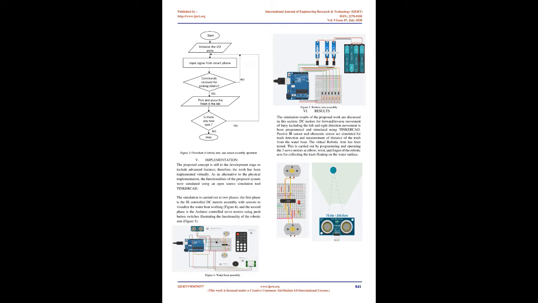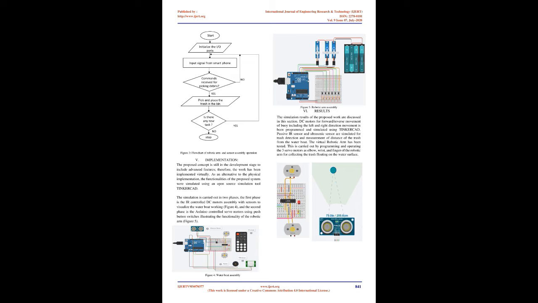The system design concept is explained in 2 stages. The first stage involves the water boat with sensors assembly, and the second stage is the robotic arm. Hardware requirements. The hardware of the system is based on the Arduino-Uno platform. 2 Arduino-Uno boards are employed, one used for controlling the wheels of the boat and taking input from the sensors, another one for controlling the robotic arm. The hardware requirements are discussed in the following section.